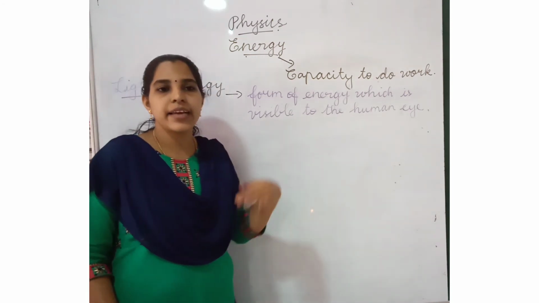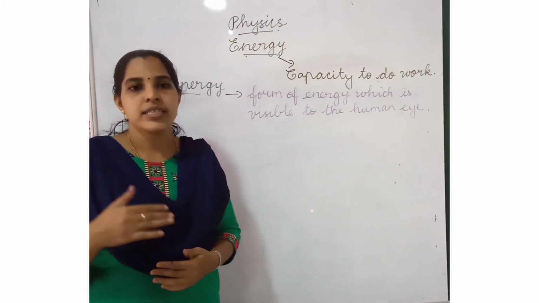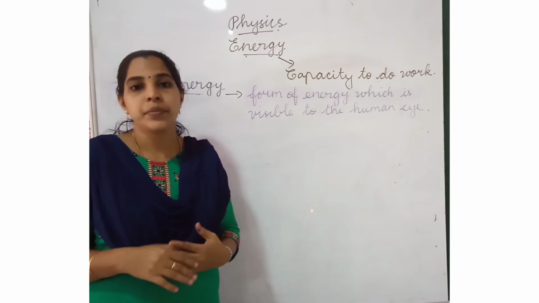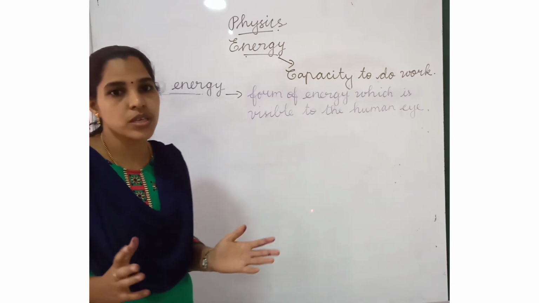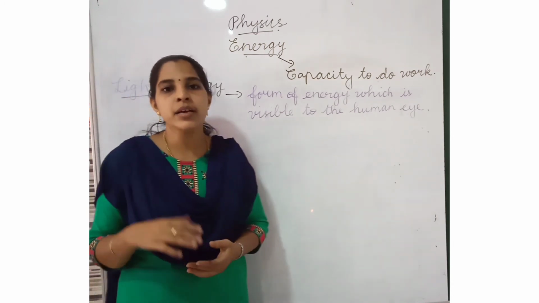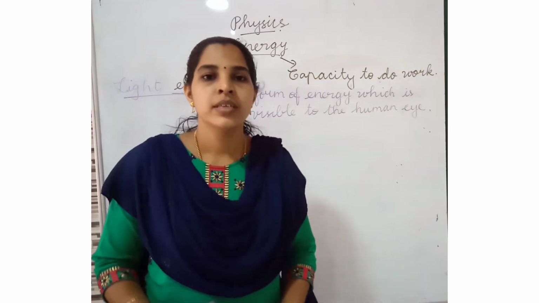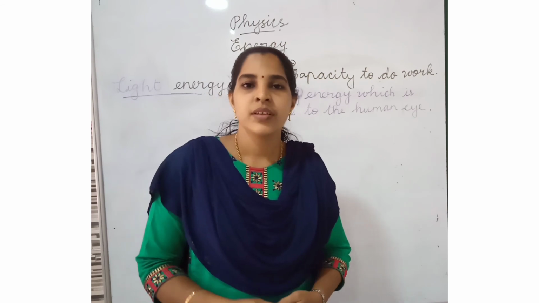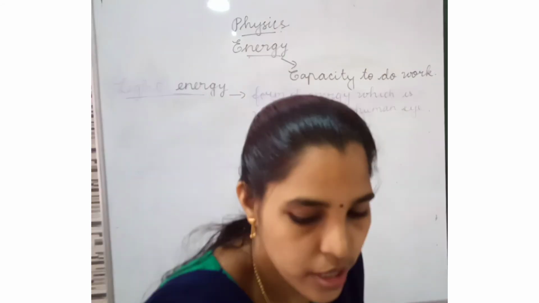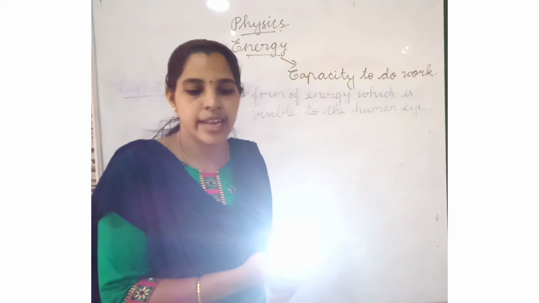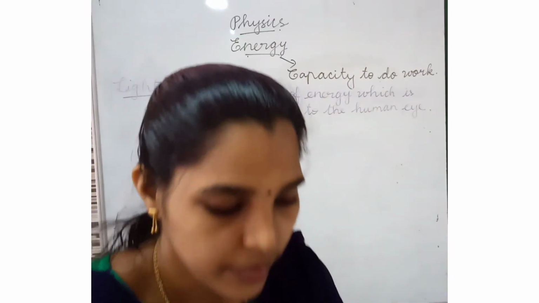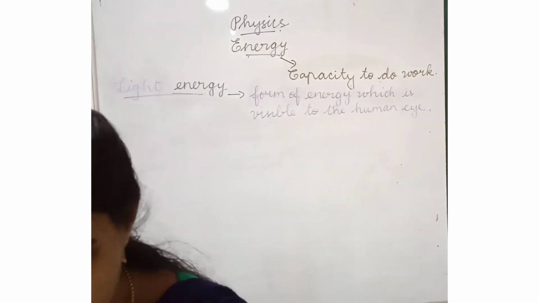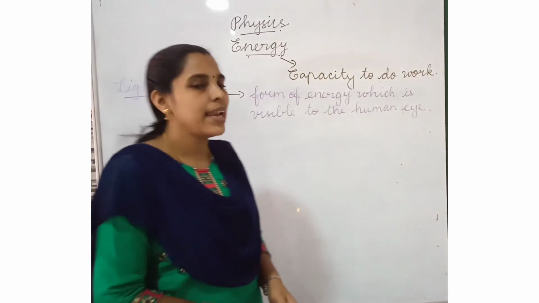Which one is giving light for us? The Sun. The Sun is giving light for us, because the Sun is the main source of light. Can you say what light sources there are? Fire, torchlight, candle. Yes, these are the sources of light.